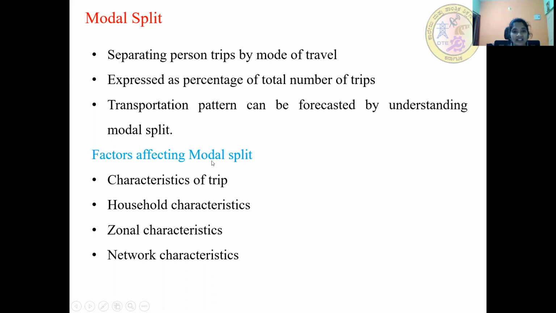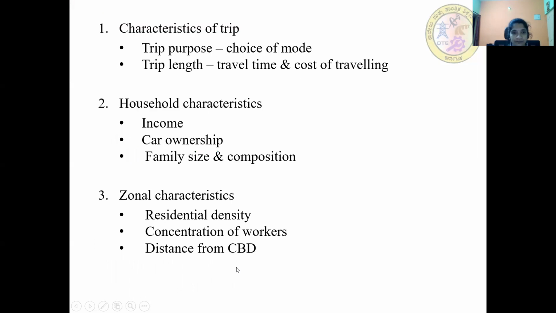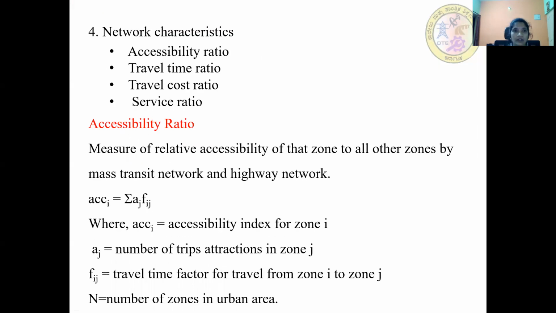So the main factors affecting model split are characteristics of the trip, household characteristics, zonal characteristics, and network characteristics. Network characteristics can be further divided into accessibility ratio, travel time ratio, travel cost ratio, and service ratio.